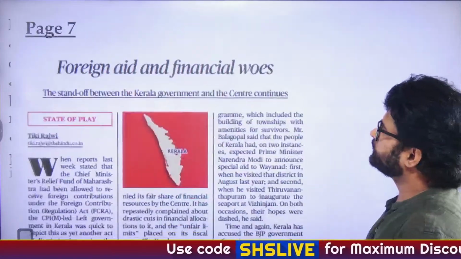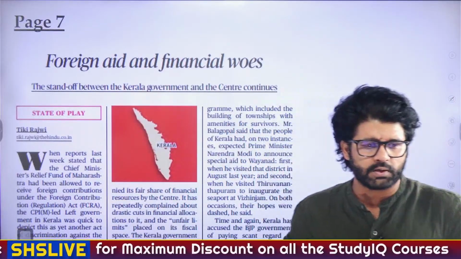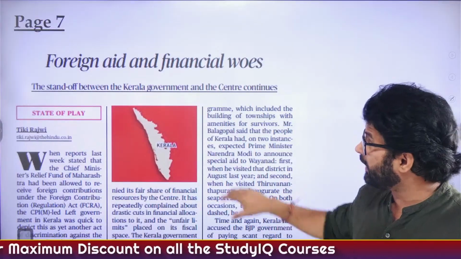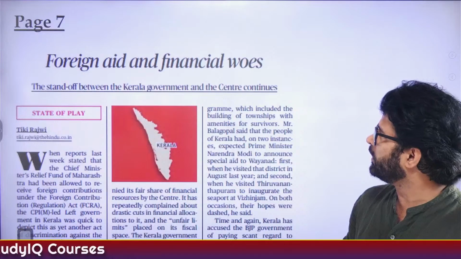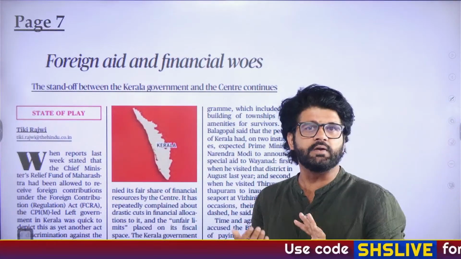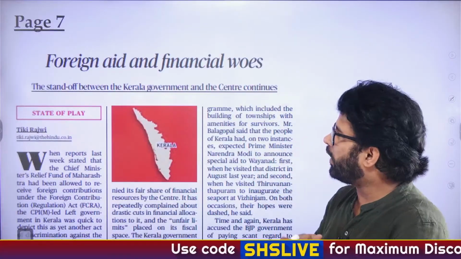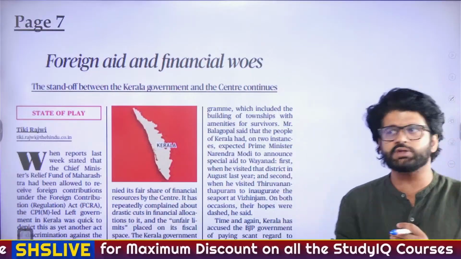Cool, sir. So that was the article on the drone thing, and the next article is very important, and this is one of the most interesting articles which you will read in The Hindu today. Foreign and financial woes. The Kerala government and the central government are having some issues. Why are they having some issues? Something is going on in the background. What is going on in the background?